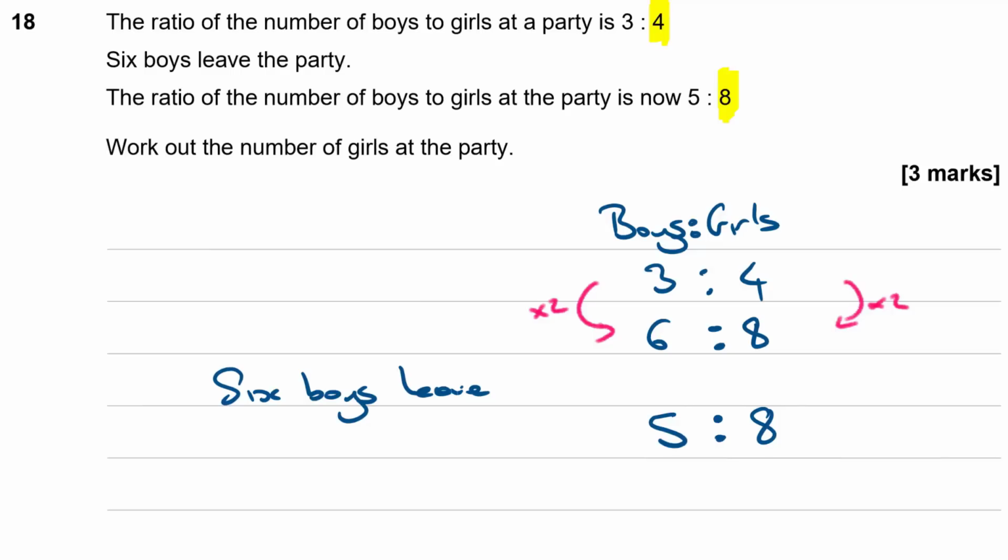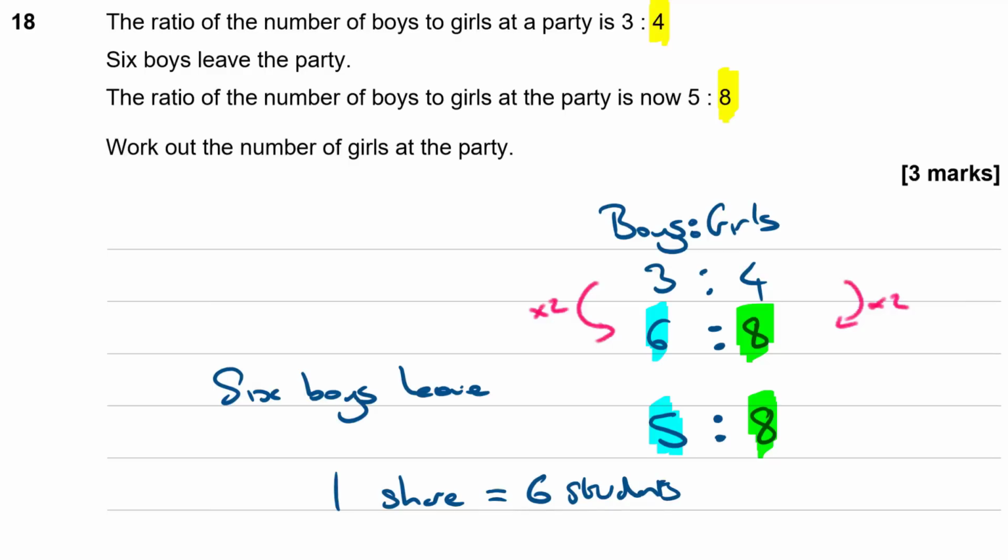Now notice that this 8 here and this 8 here are the same, so the number of shares for girls is the same, and the boys has gone from 6 to 5, so it's reduced by 1. So overall we've reduced the number of shares of boys by 1 when 6 boys left. So I conclude from that that 1 share is equivalent to 6 students.